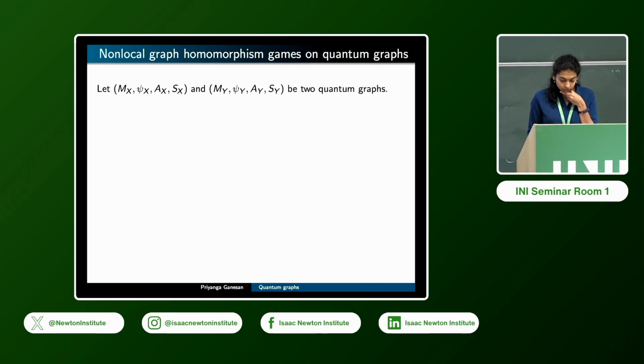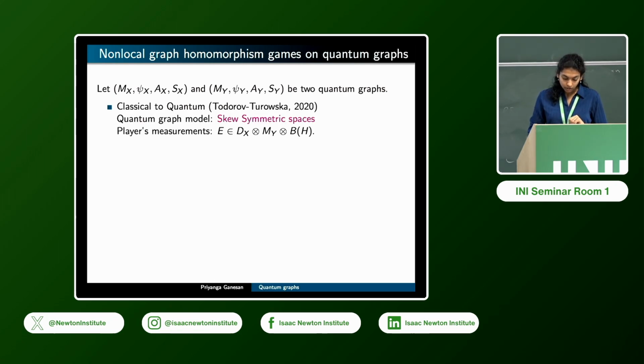Let's say we begin with two quantum graphs. Here I'm going to assume that there is an underlying set M, and then there is a fixed faithful tracial state on M, there is an adjacency operator A, and then there is an associated operator space S. This entire system represents one quantum graph.